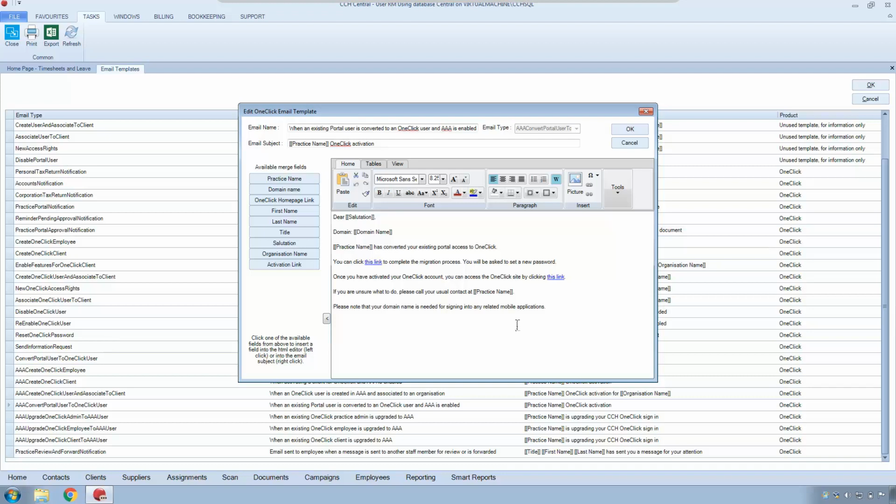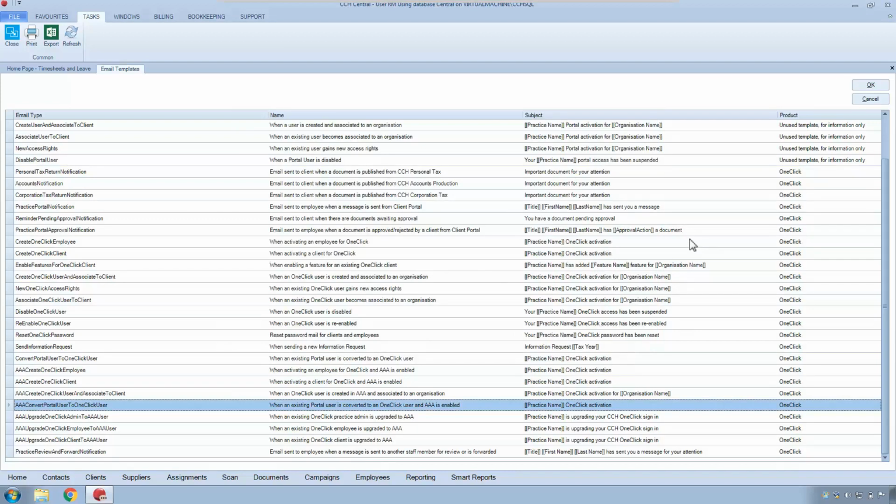Insofar as customization of these templates, as we discussed in the other videos, the customization may be just a case of adding your logo or adding a sign-off at the bottom of the email, customizing it to look like the email templates that you've been using in Portal. So let's assume that I've done that. I'm going to hit OK to just go out of there. So the next step is the migration itself.